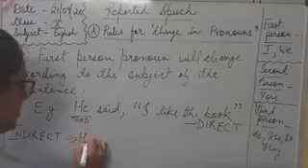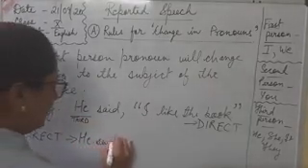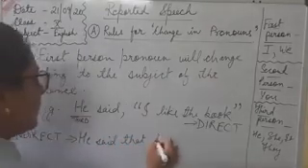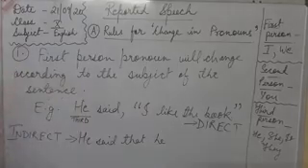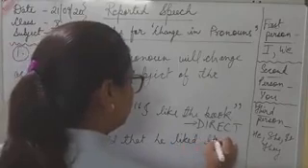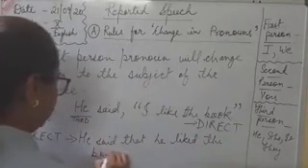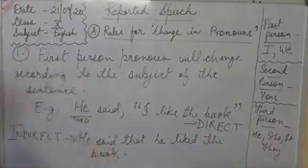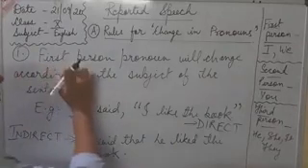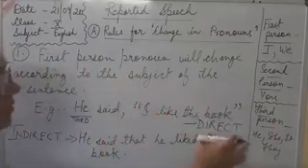So he said that he liked the book. Now we will see the next rule for change in pronouns. This we have seen for first person. Now we will see for second, and then we will see for the third person.